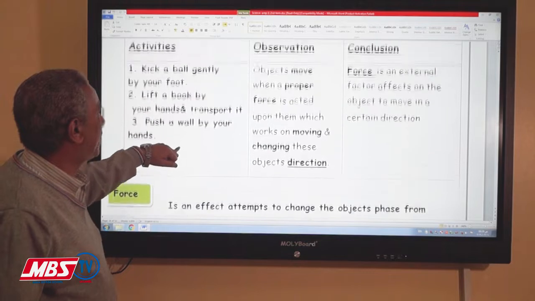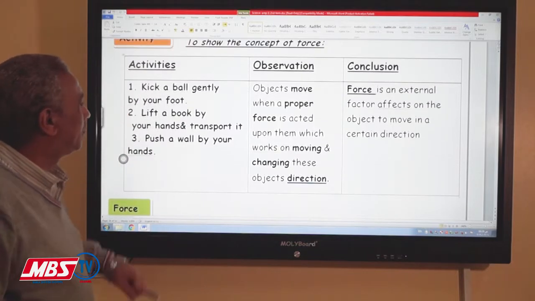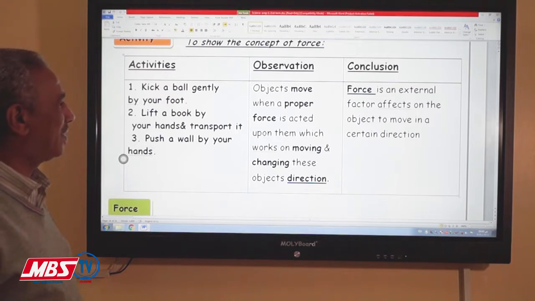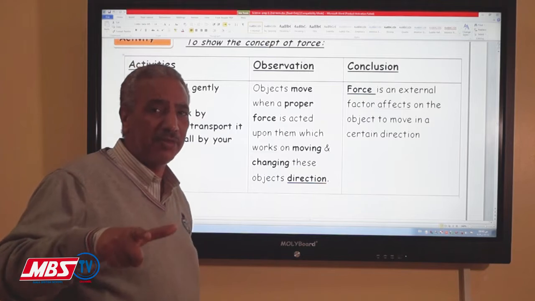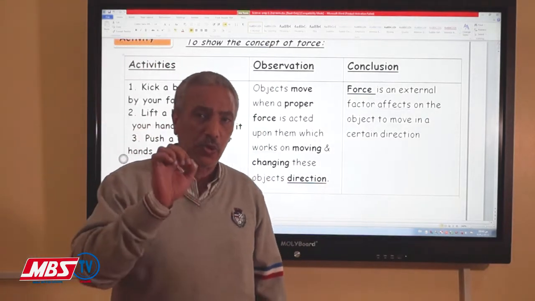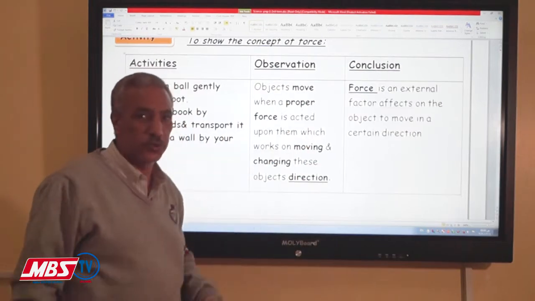In the three different cases, in the first one and the second one, there is transferring of the object from its place to another place. If the force has the ability to transfer the object from its place to another place, this force is called proper force.